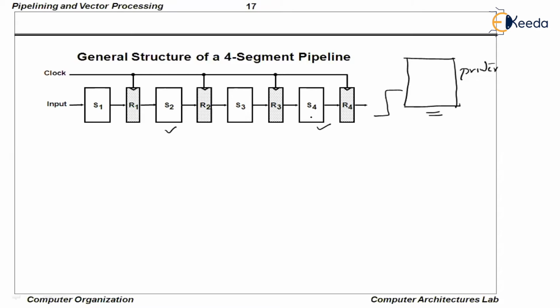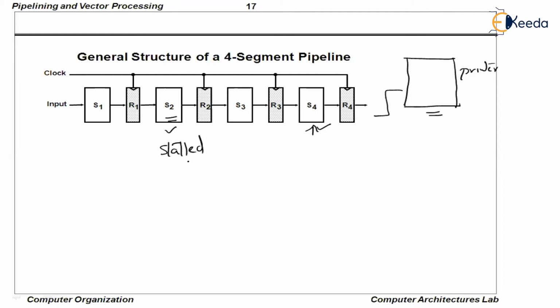Let us take that the printer decides to service S4. At that time, the instruction in S2 will get stopped. The instruction in S2 will get stalled.